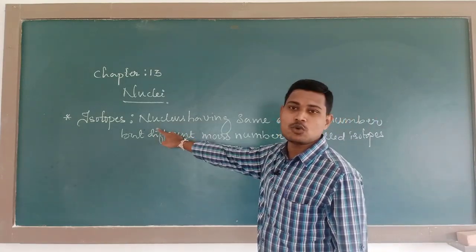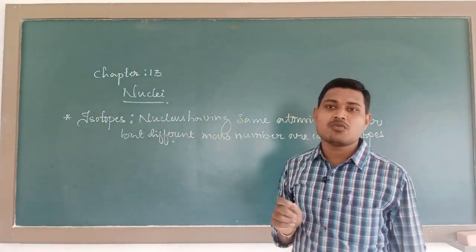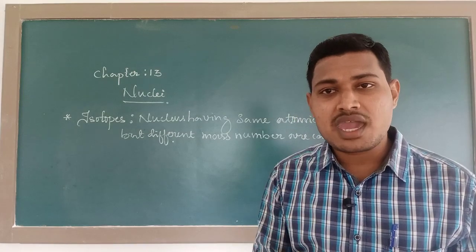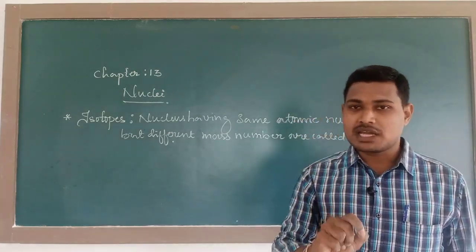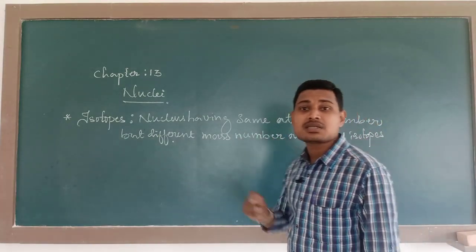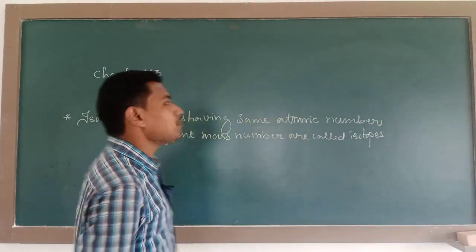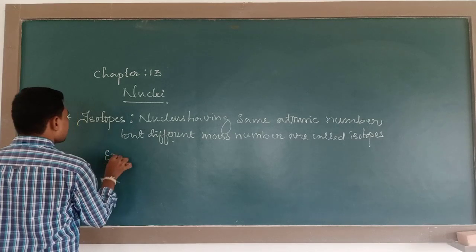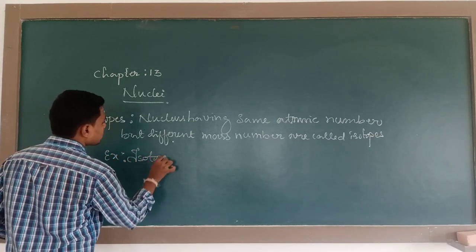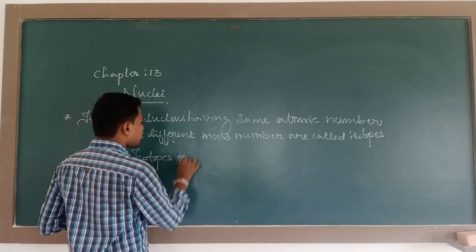What are isotopes? Isotopes are the nuclei of elements having the same atomic number but a different mass number. For example, the isotopes of hydrogen.